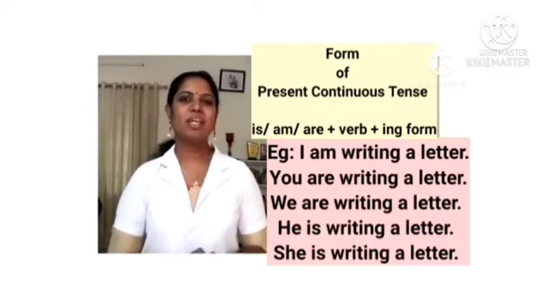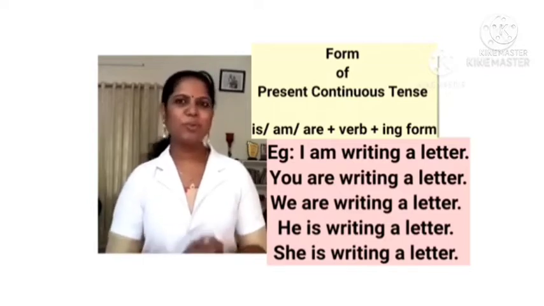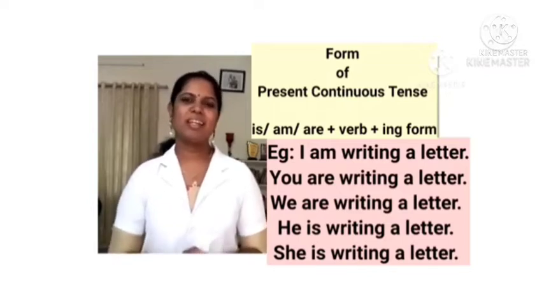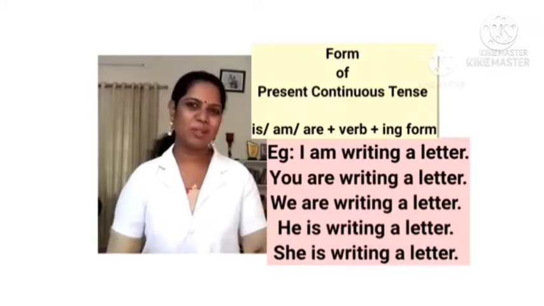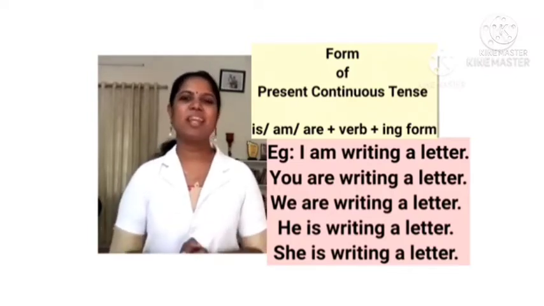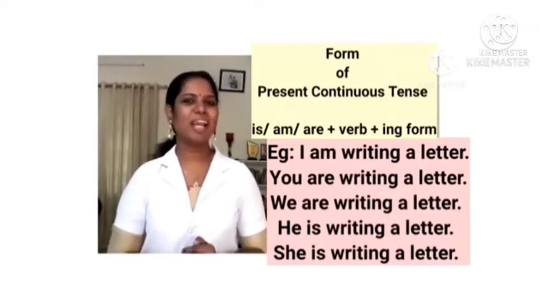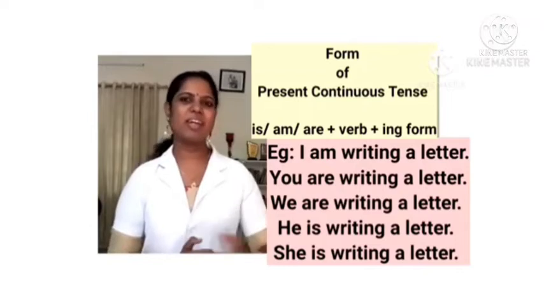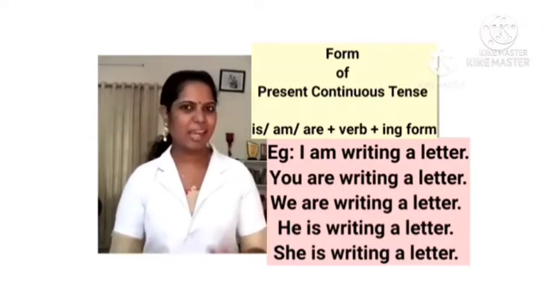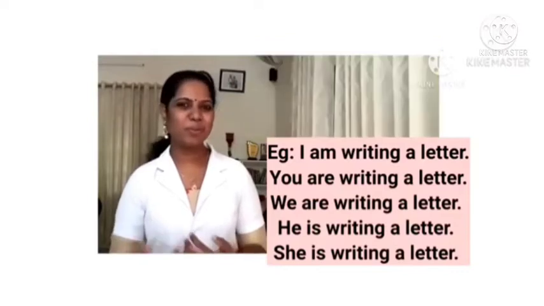Okay. Next one. You are writing a letter. As I used you, you have to use are. Next one. We are writing a letter. We all are writing a letter. So with we, I used are. Next one. He is writing a letter. As he is a single person, I used is. Okay. Next one. She is writing a letter. As she is a single person, I used is. Okay. So that's how you form it.